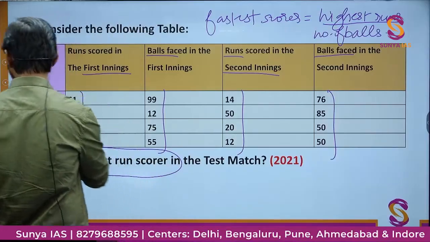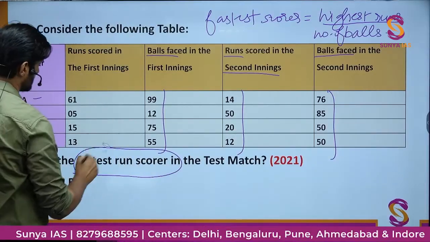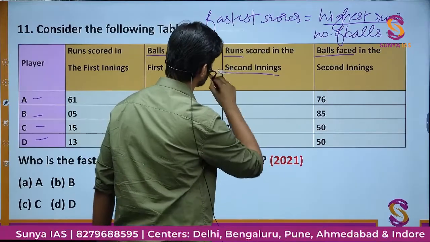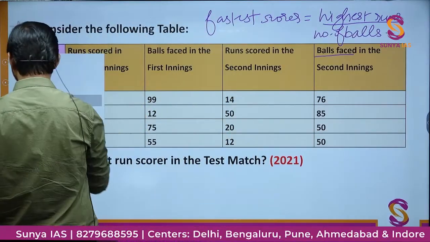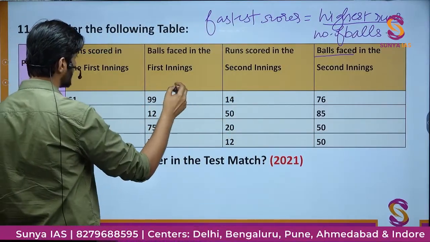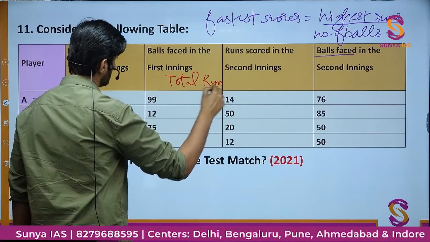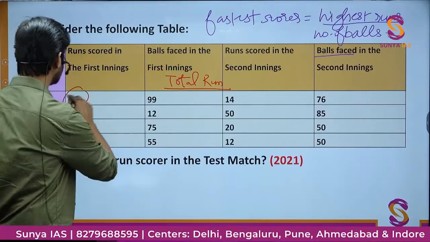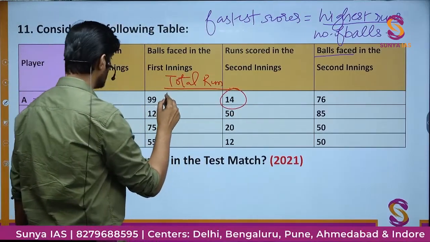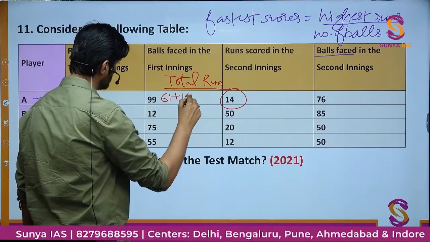So let me just clear some space here. Let us talk about these players. What is their total run going to be? Total run is going to be from here and from here, that is 61 plus 14.